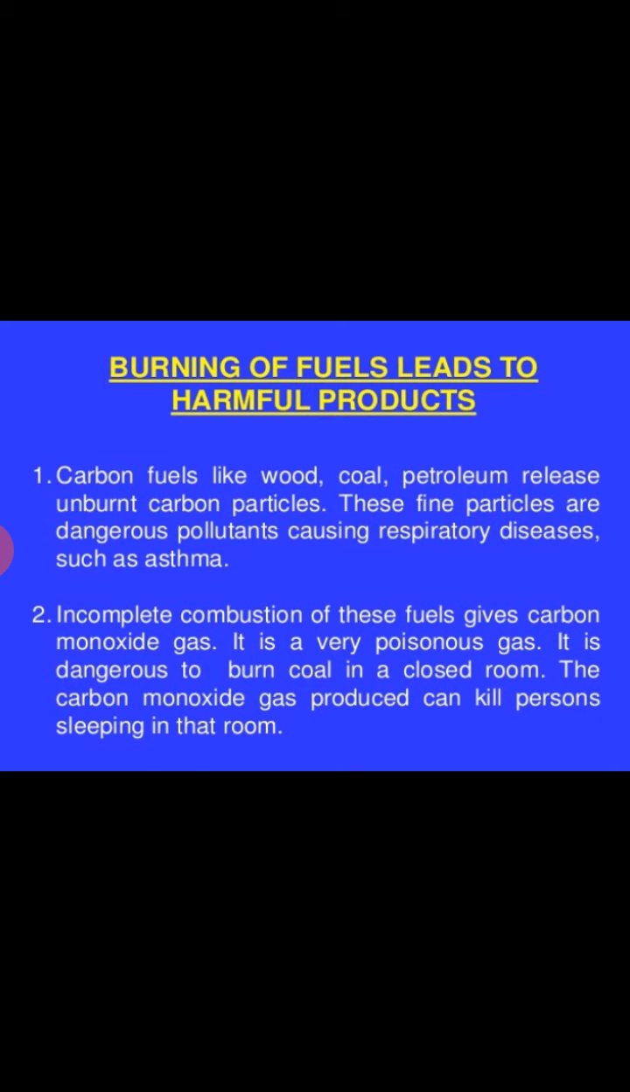Yesterday we learned about calorific value. What is the calorific value? The amount of heat energy produced by the complete combustion of 1 kg of fuel. 1 kg is the unit of fuel. So the amount of heat energy produced after completing combustion of 1 kg of fuel is called the